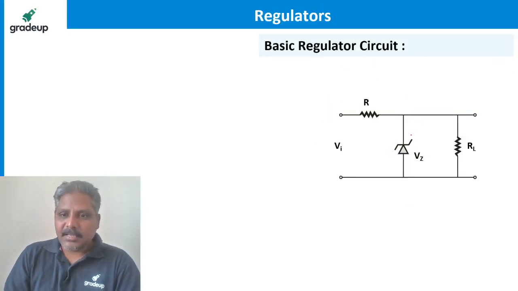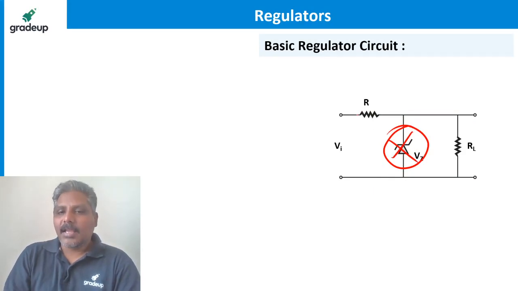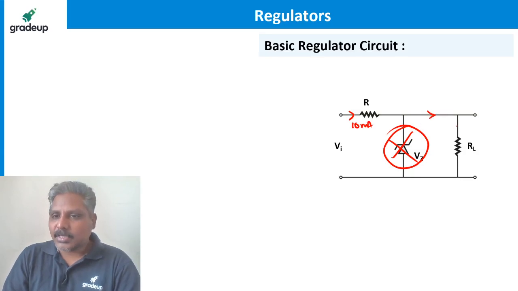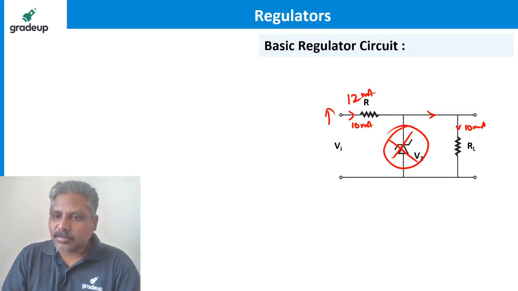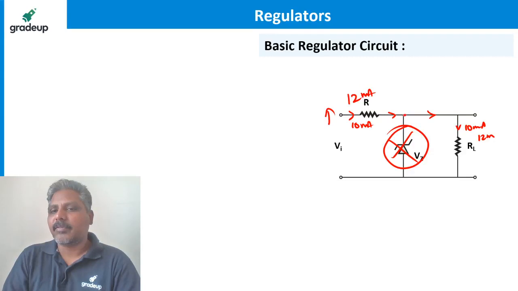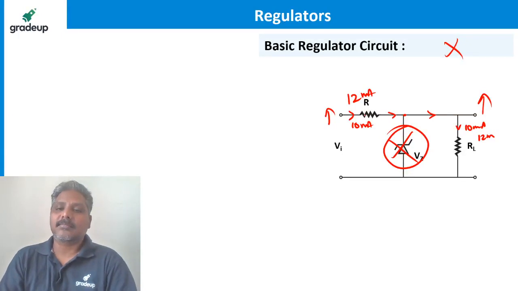Suppose, imagine Zener is not there. Imagine, guys, Zener is not there. Assume that this side is 10 milliampere current. The same current is going this side also, 10 milliampere, because Zener is not there. Now imagine the input voltage increases, so that the current is increased to 12 milliampere. The same current also increases here to 12 milliampere, because the current does not have any path to divide anywhere. So the entire current has to go through the load, so the output voltage increases. This is not a regulator.